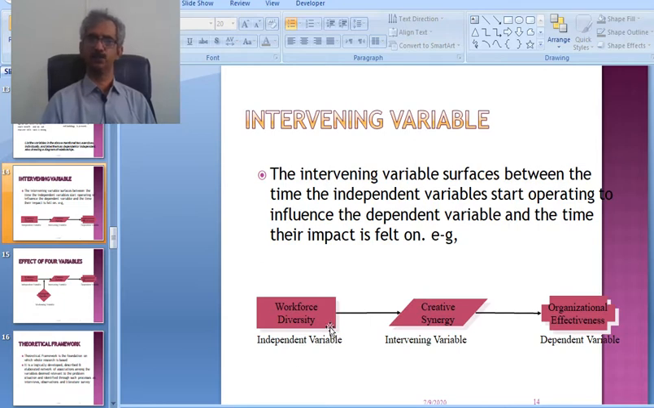Just like we say that workforce diversity is the independent variable, organizational effectiveness is the dependent variable, and the intervening variable is creative synergy. It means creative synergy is playing a very important role. Due to the diversity, the creative synergy of the employees has a positive role on organizational effectiveness. It means when diversity starts, at the same time creativity is also acting, depending on whether these people possess this creative synergy or not.